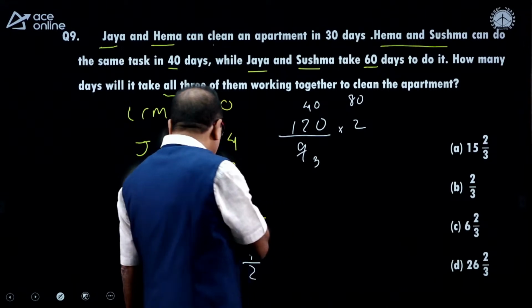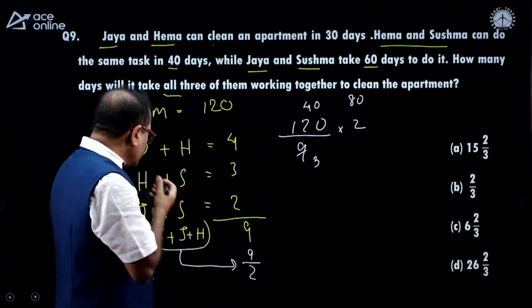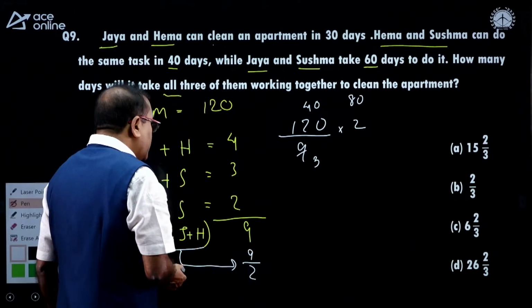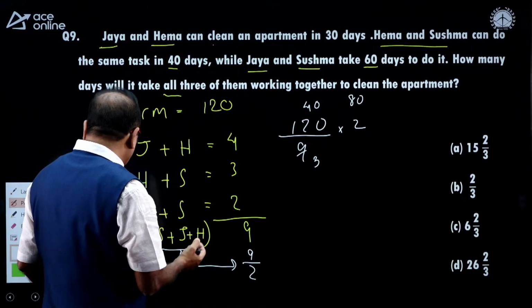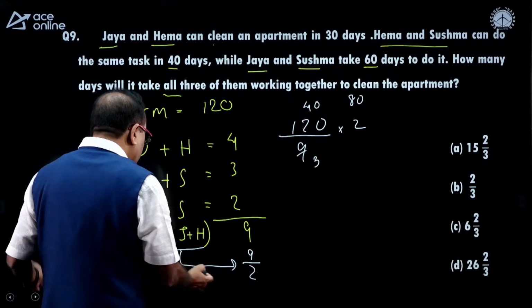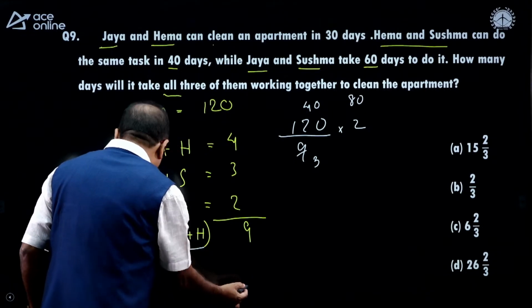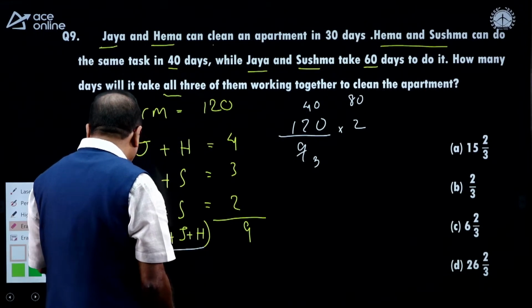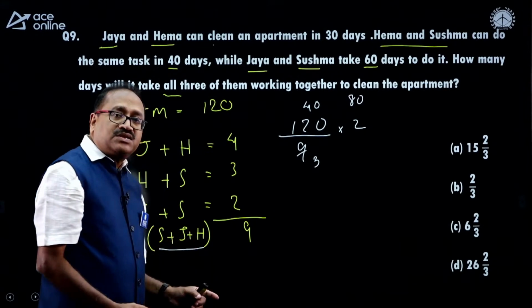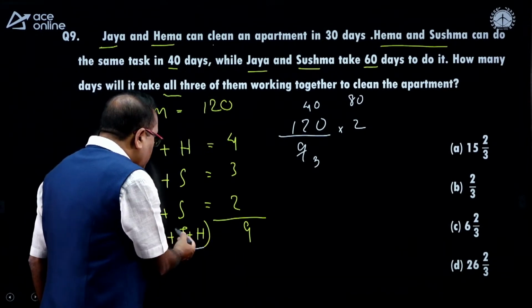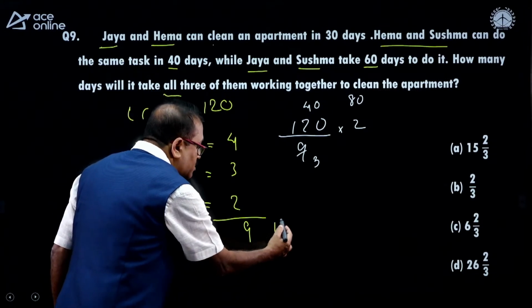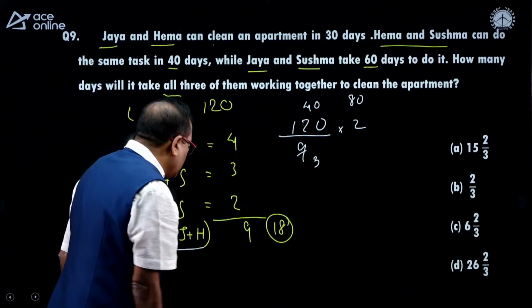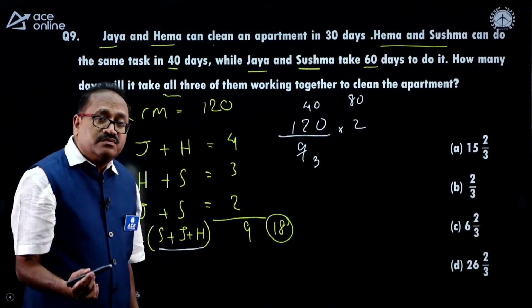Did I miss somewhere over here? No, it is not 9 by 2, it should be 2 times, it should be 18. Why did I write 9 by 2? 2 times of S plus J plus H is 9 units. So, only S plus J plus H will be 18 units per day.